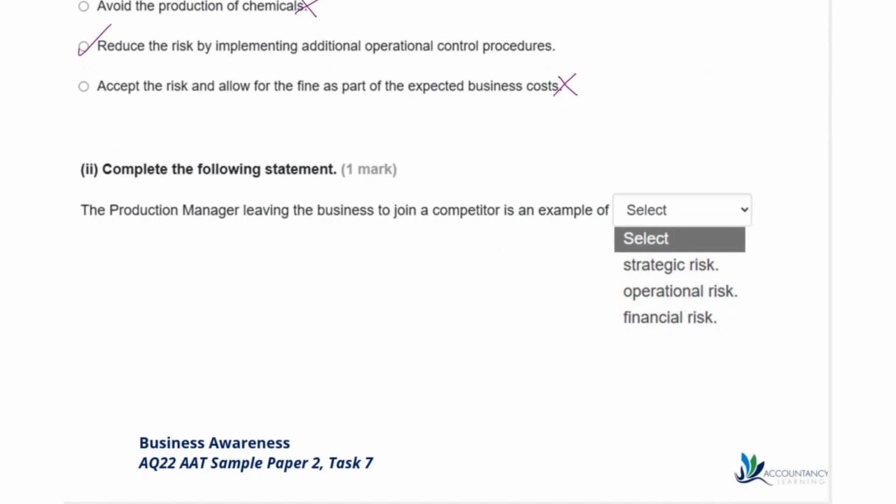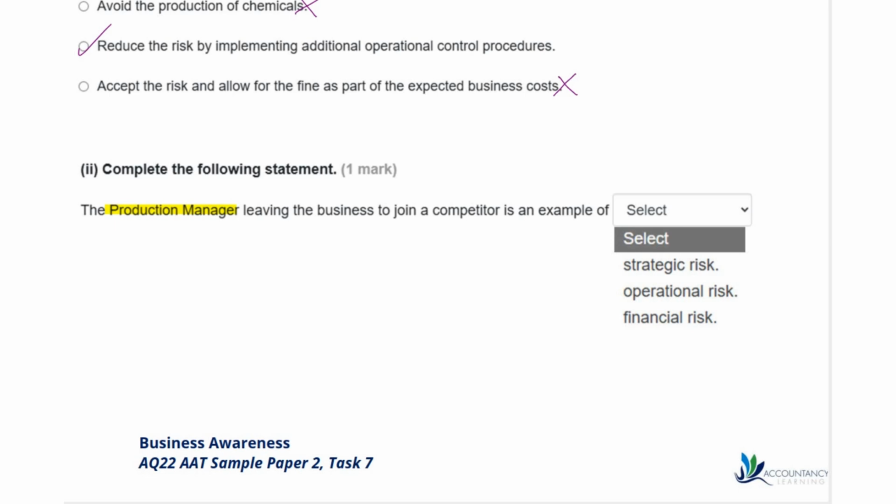The next question is complete the following statement. The production manager leaving the business to join a competitor is an example of, and we need to decide between strategic risk, operational risk or financial risk. So it's the production manager leaving the business. So the production manager is very much involved in the day-to-day running of the business. You know, how is the production line performing?